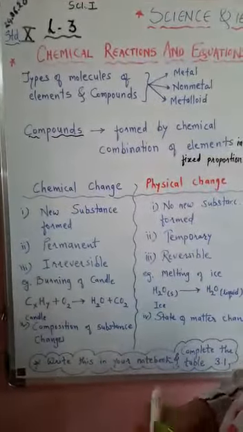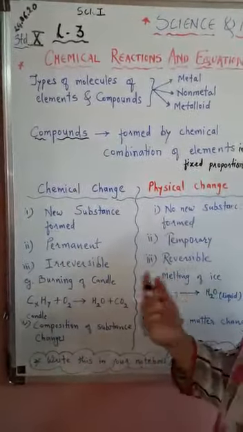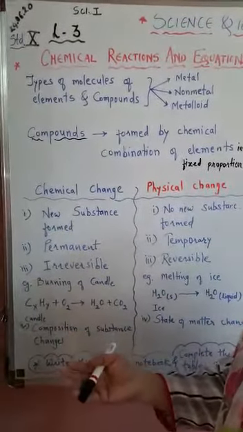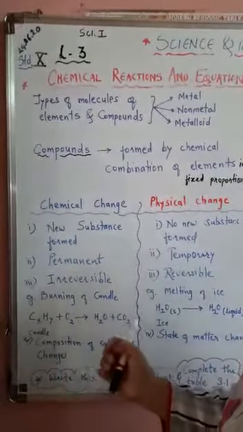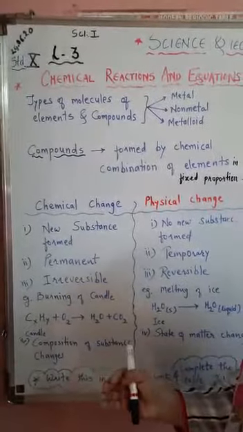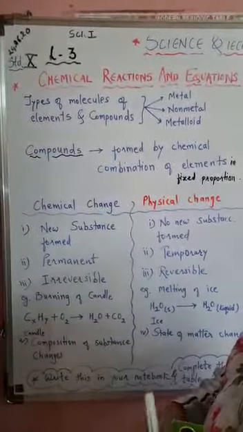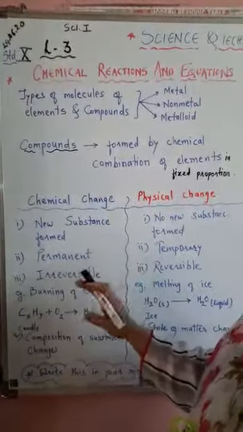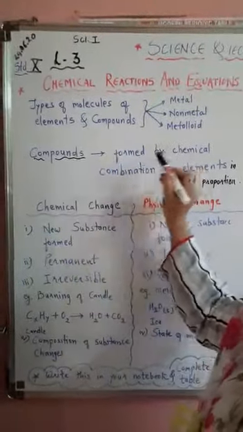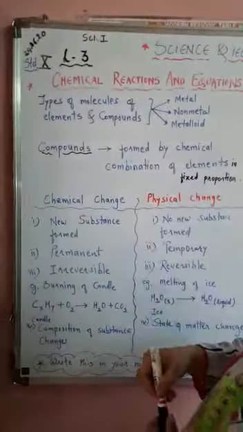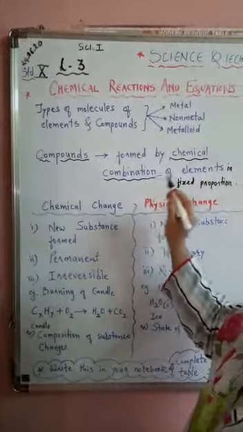If we look around us, there are many changes taking place, like formation of carbon dioxide or formation of water, evaporation of water, melting of the ice, burning of the candle, or making a lemonade. So many changes are there, in which different reactions are involved. Some changes are permanent and some are temporary. Accordingly they are divided as chemical changes and physical changes. Now when there is formation of a chemical bond, those reactions are called chemical changes.